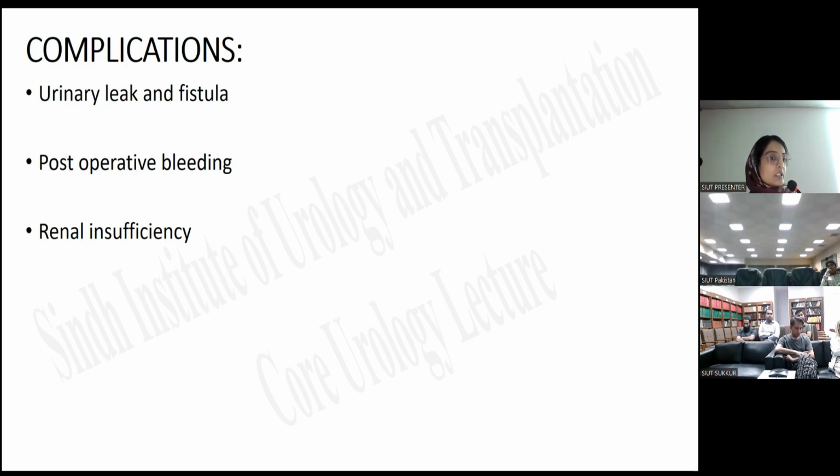And if a persistent urinary leak occurs, then we can perform the RPG, and RPG can also tell us if there is any ureteral obstruction. And remember the management for the urinary leak, 3 tubes should be there. One is the perinephric drain, the other one is the double J ureteral stent, and the third one is the Foley drainage.